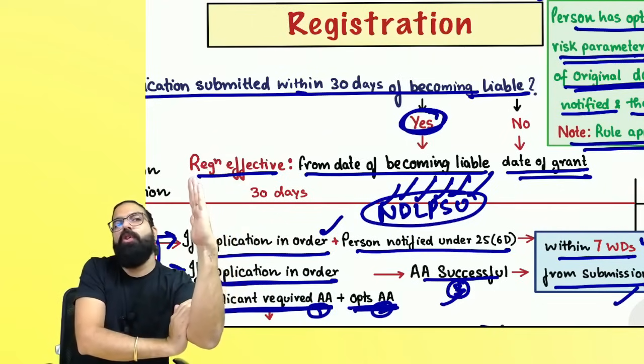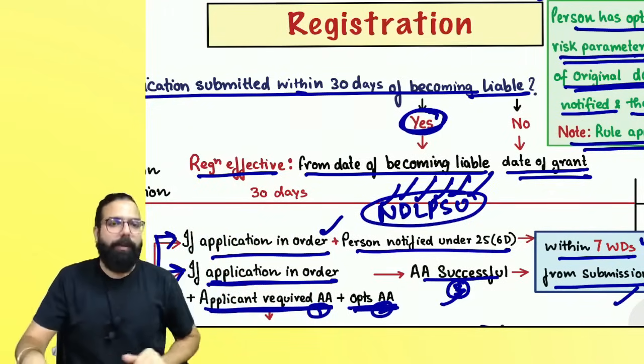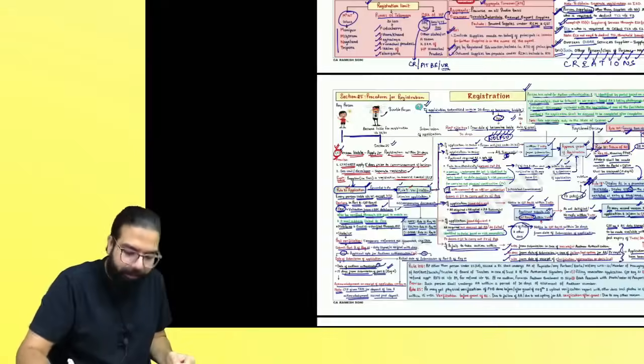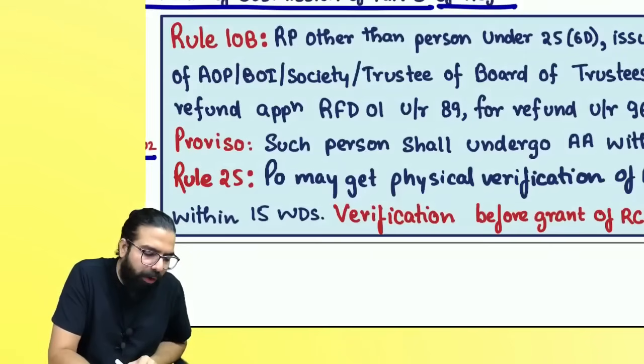You can't go ahead and issue a revised tax invoice, and you can't collect it from your customer. Is my point clear to all? Can we go ahead? Chalo. Now, when you come down over here, you have rule number 10B.